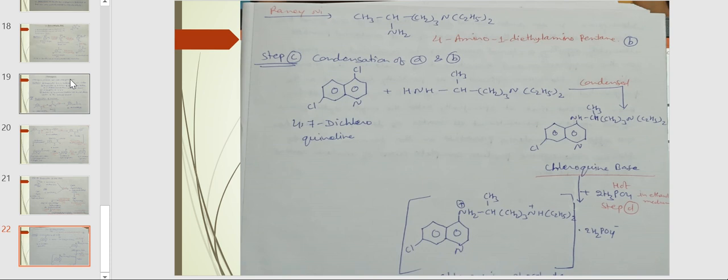Chloroquine base is treated with 1 mole of hot phosphoric acid in ethanolic medium to form chloroquine phosphate. Chloroquine is an anti-malarial drug. These drugs are found to be active against the erythrocytic form of most malarial parasites, ultimately affecting a clinical cure. It is extensively employed for the suppression and treatment of malaria.